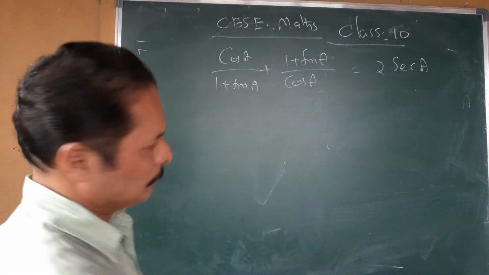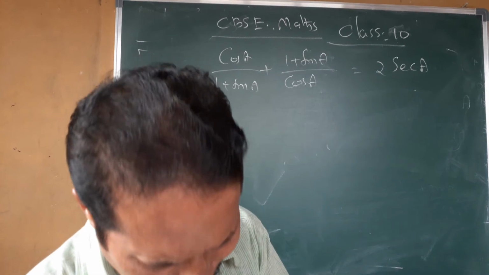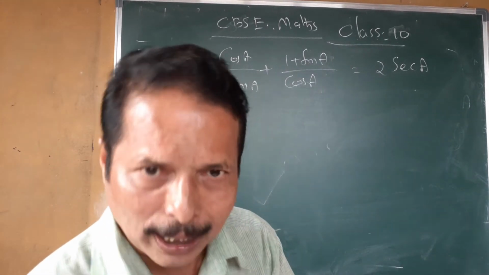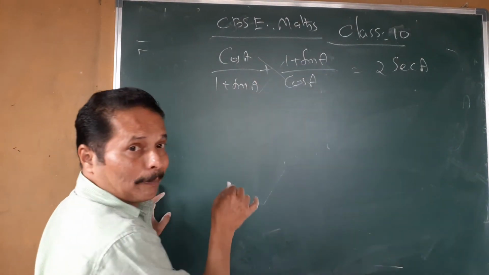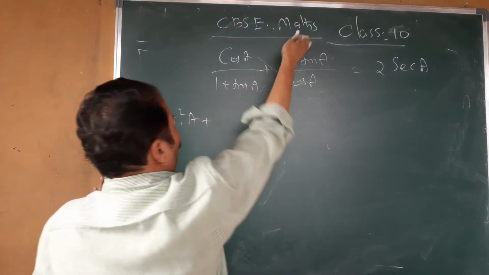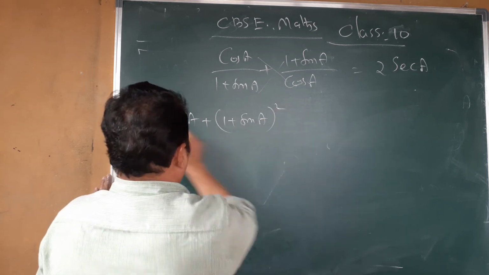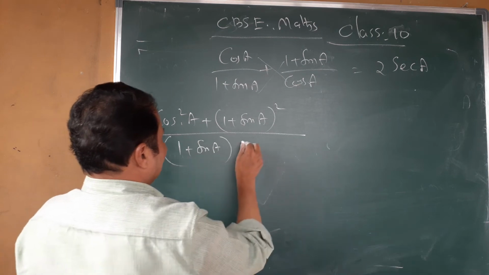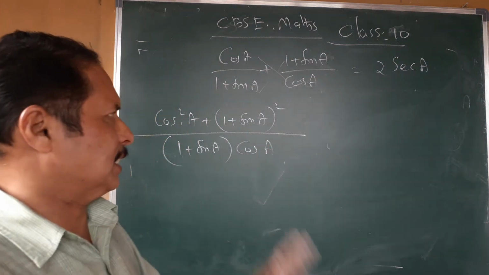Are you ready? Look here. So what's your question? Cos A by 1 plus sin A plus 1 plus sin A by cos A. Now this is a fraction, so you cross multiply it. Cos A into cos A, cos square. 1 plus sin A into 1 plus sin A, 1 plus sin A whole square. Divided by the denominators, 1 plus sin A into cos A. Is it clear? That is the first step.